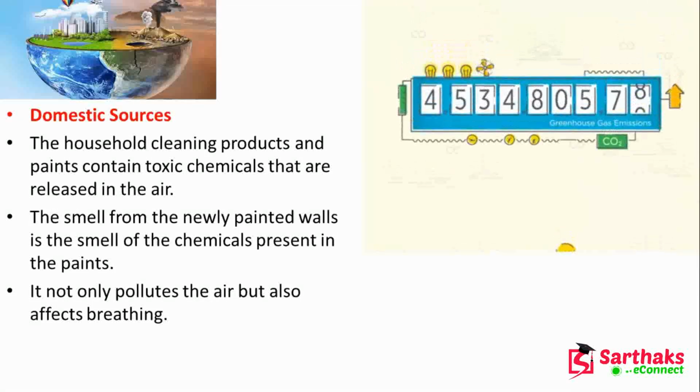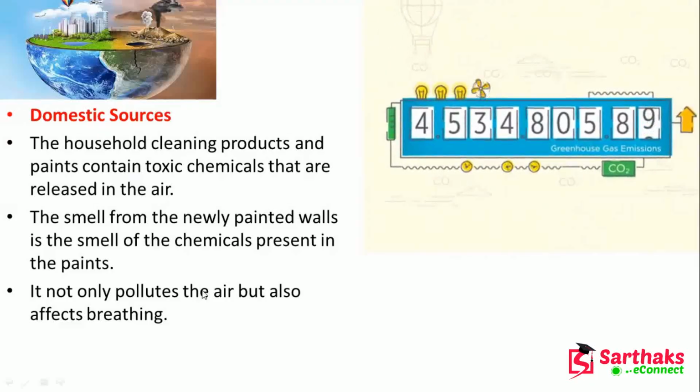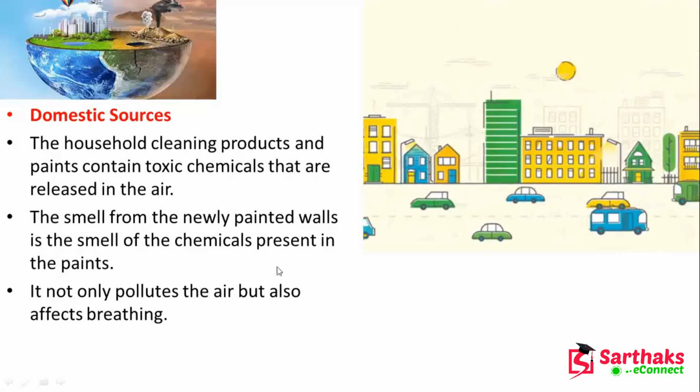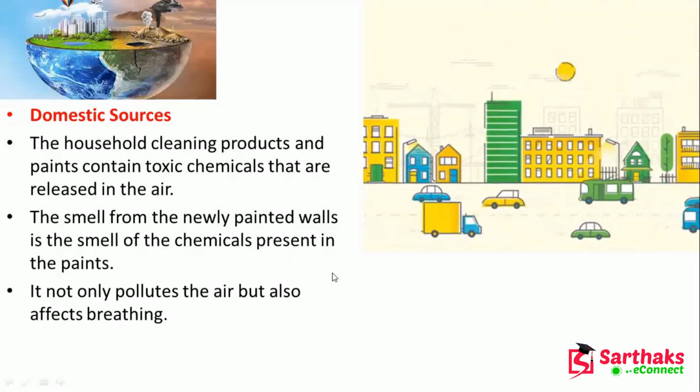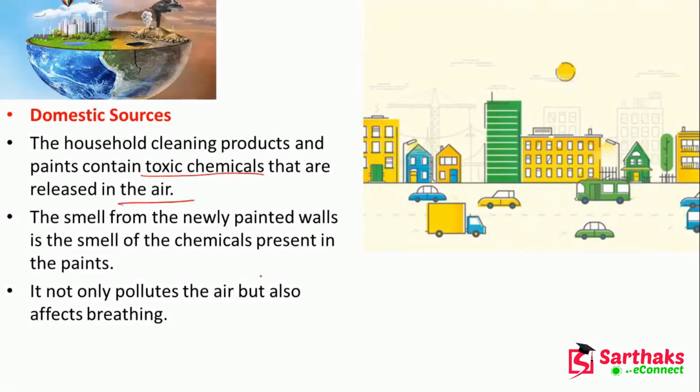We are always using paints that contain toxic chemicals, which are released in the air. Newly painted walls, you can smell some chemicals present there, and this will be mixed in the air, and that means it will create air pollution.